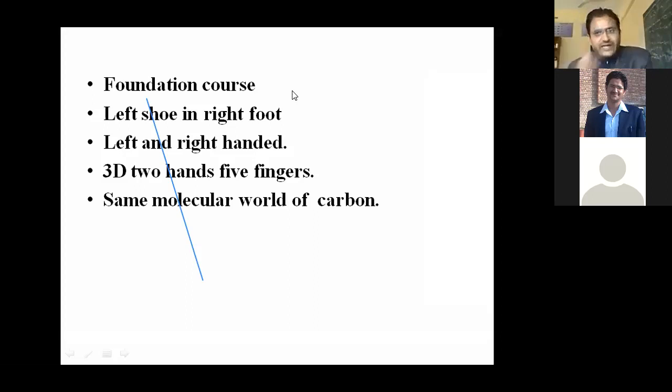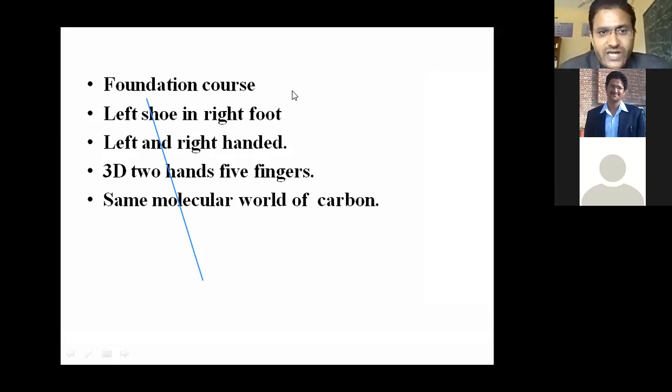This is the reason one is left-handed and the second is right-handed. One rotates their hand in the clockwise direction, which you call a right-hand batsman, and the second rotates their hand in the anticlockwise direction, that is a left-hand batsman. So this is about the difference in their stereochemistry. You can feel this pain if you try to use your right-hand glove on the left hand and the left-hand glove on the right hand. This is because of the 3D stereochemistry being different in the two cases, right?